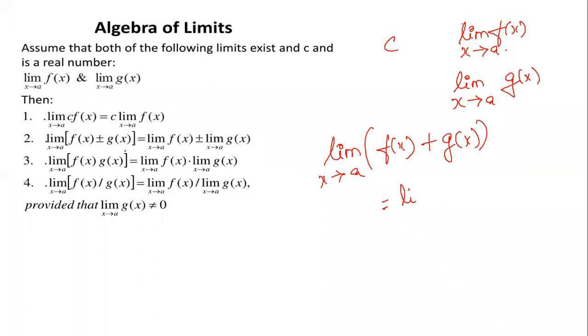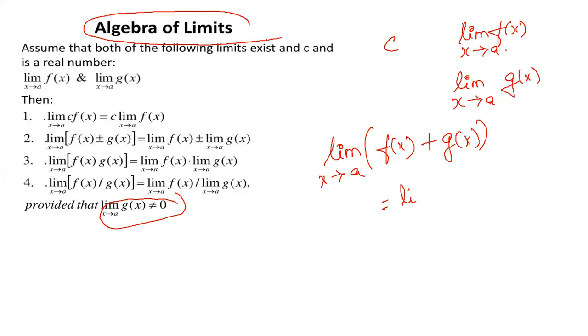Similarly with the product, you can split the limit. The limit of the product is nothing but the product of the limits. And similarly with respect to division, the only condition is that the limit of the denominator should not be equal to 0. So these things we have studied in our first PUC.